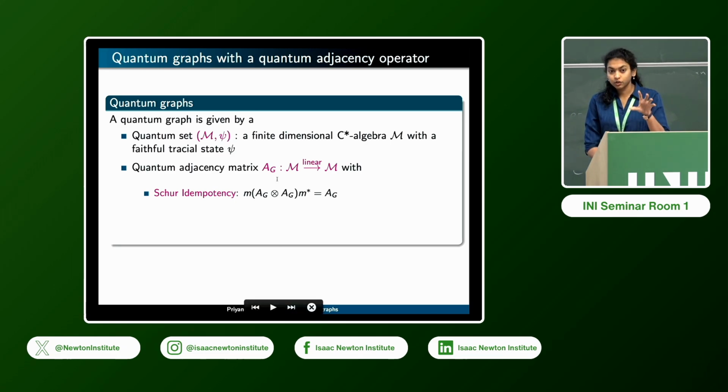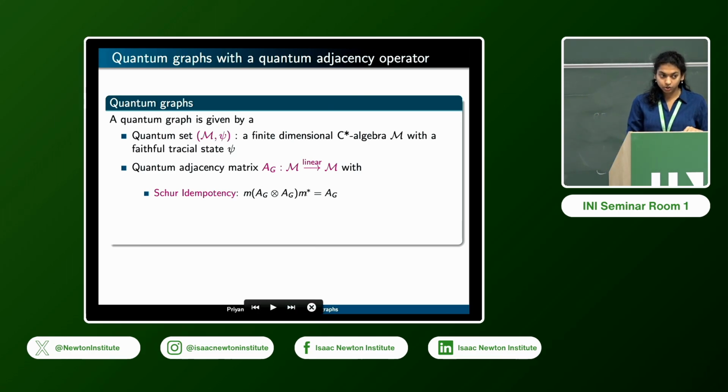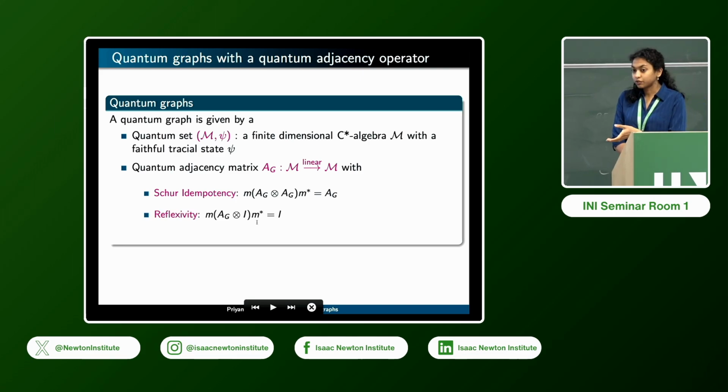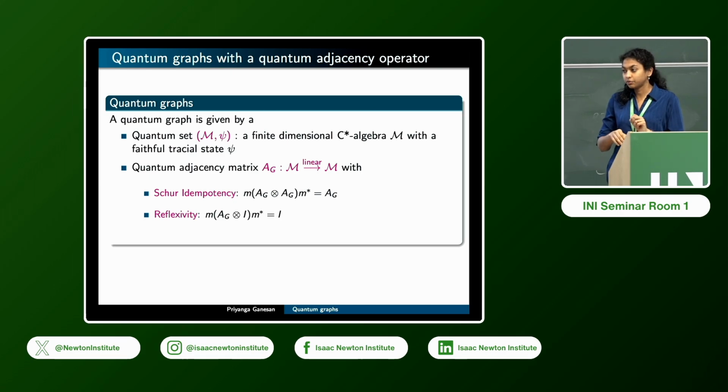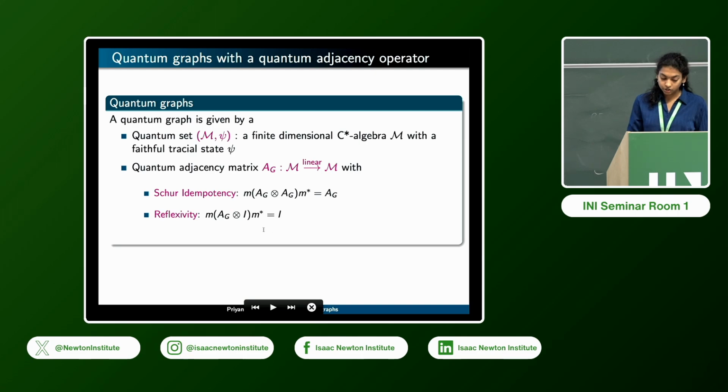So classically, if you look at the adjacency matrix of a graph, it has zeros and ones as its entries. So that means that if you take the Schur product of that matrix with itself, that is, you multiply it pointwise, then you get back the same matrix. So this is the non-commutative version of the Schur product. And then if you want to define the graph to be reflexive, then that would mean that the adjacency matrix has ones along the diagonal. So one way of phrasing that is that if you take the Schur product of the adjacency matrix with the identity matrix, then you get back the identity matrix. So that's this condition here.